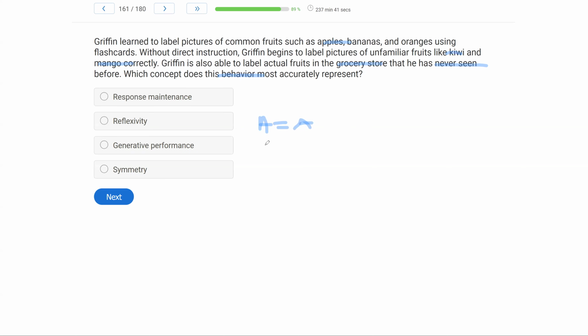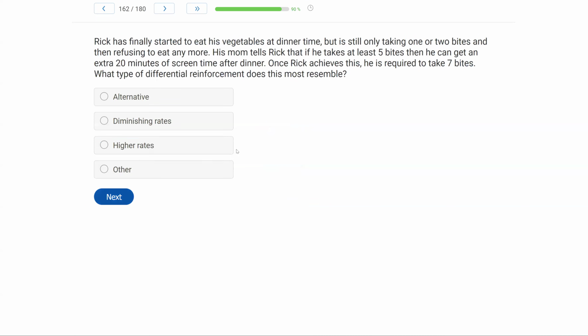Yes, this generation of performance is one way to think about it, where Griffin, from just learning to label pictures, can now perform all these other skills, is considered generative performance. And then symmetry would be A equals B and B equals A. We're not having the inverse here in this particular question. We're not dealing necessarily with that type of stimulus equivalence, and so symmetry is out. The right answer here is generative performance.